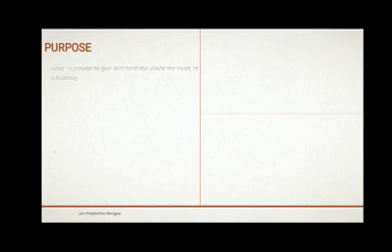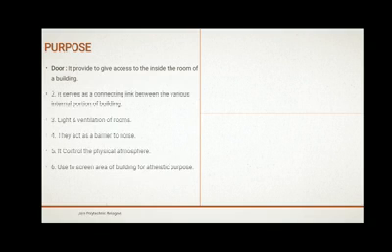The purpose. The main purpose of a door is to provide access to the inside of a room of a building. It serves as a connection link between various internal portions of the building. It provides light and ventilation to the rooms. It acts as a barrier to noise. It controls the physical atmosphere. It is used to screen areas of a building for aesthetic purposes.